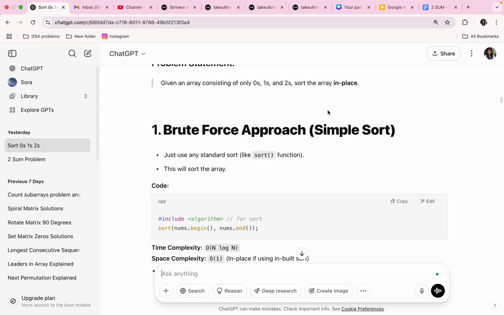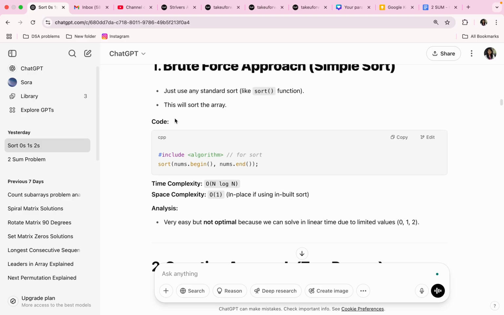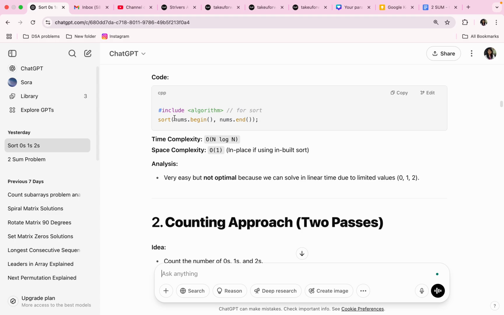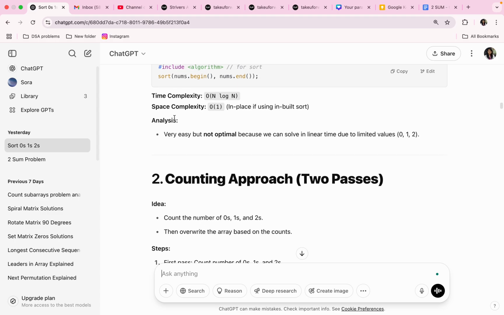Okay, so let's see the first approach, that is the brute force approach. Just use any standard sort, like the sort function in C++. This will sort the array. #include <algorithm>, sort(nums.begin(), nums.end()). Finish. That's the solution. Time complexity is O(n log n). Space complexity is O(1), in place, if using the inbuilt sort function of C++.